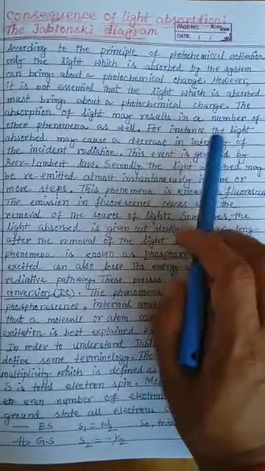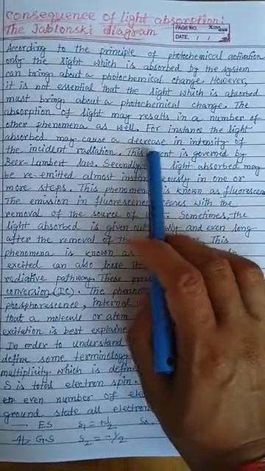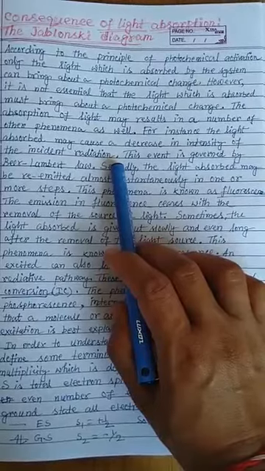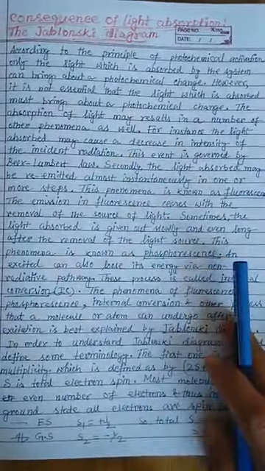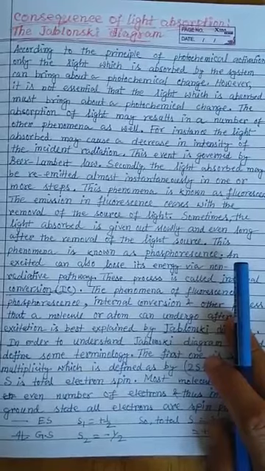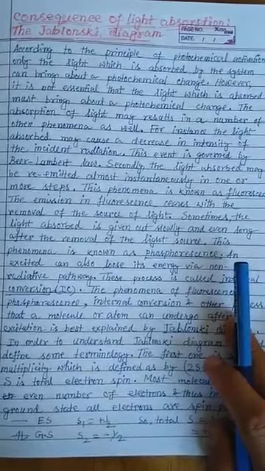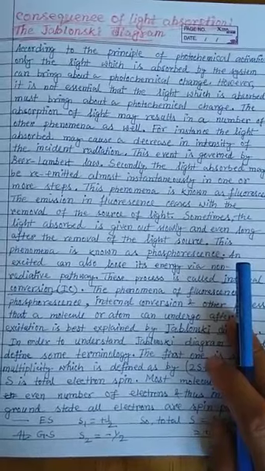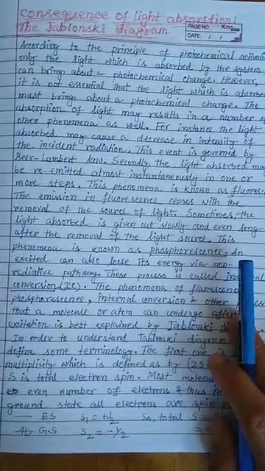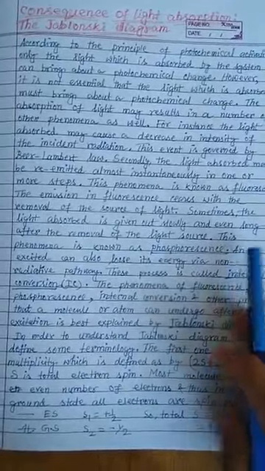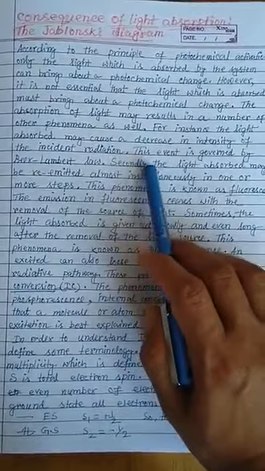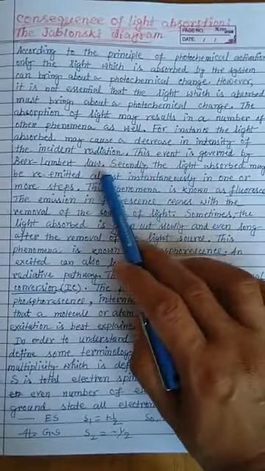For instance, the light absorbed may cause a decrease in the intensity of the incident radiation, which happens in the absorption process. When light energy passes through a medium which contains some absorbing molecules, the incident light intensity decreases according to the Beer-Lambert law. We know that. We will discuss the Beer-Lambert law later in a separate session. In that case, we say that light is only absorbed, nothing else is going to happen. So this event is governed by the Beer-Lambert law.